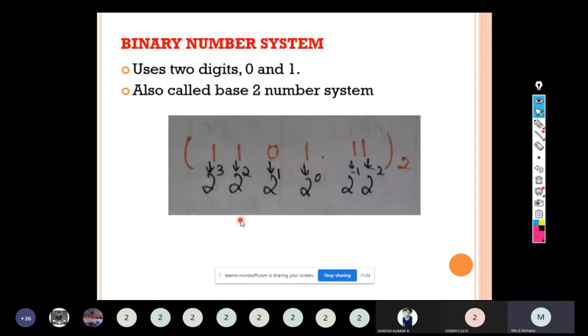Binary number system uses 2 digits, 0 and 1. It has the base value 2. Let me see an example.